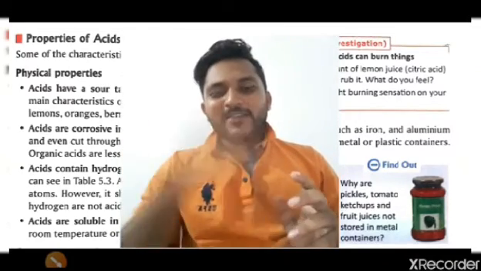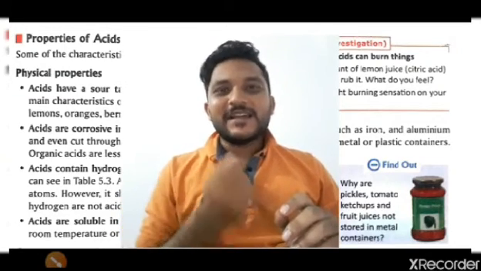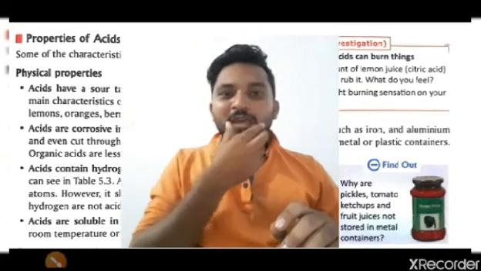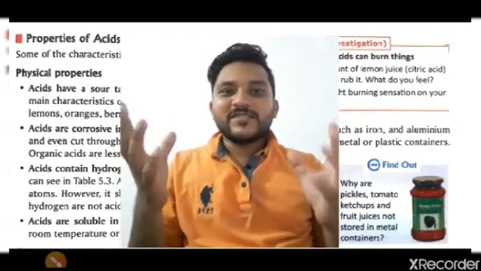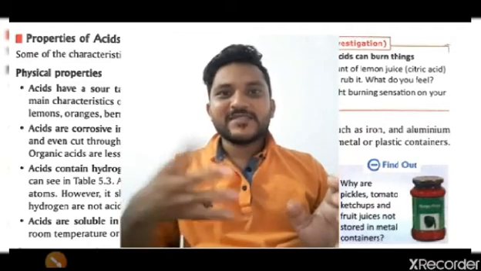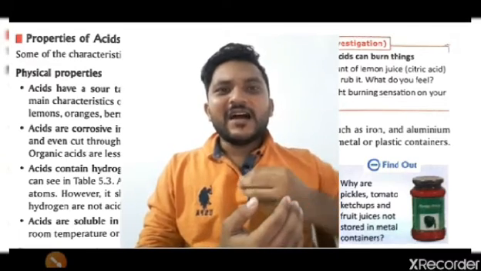So actually we were continuing with our new chapter, that is acids, bases and salts. In the first video, in the introduction part, we had read about why some fruits have a sour taste, some have a sweet taste, and some products have a bitter taste.